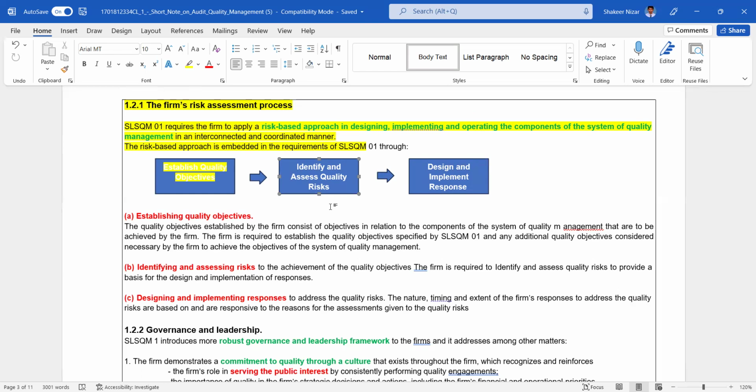Design and implement responses. If a risk is identified, we need to design appropriate responses for it. Engage an external expert if we lack expertise in that particular area in carrying out the audit. Under SLA 500 and 620, the auditor's expert can be used. Engagement quality review, EQR, is mandatory for a PLC's audit. So you can think and write those things, right?